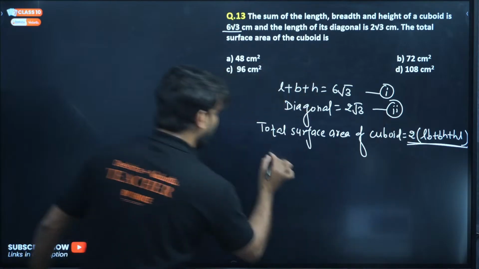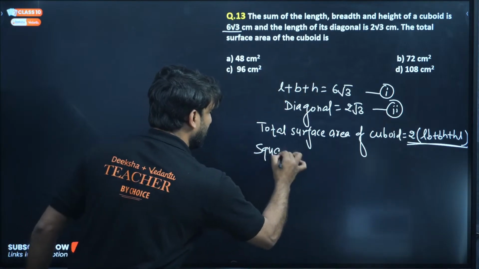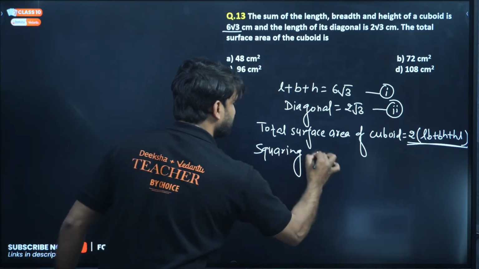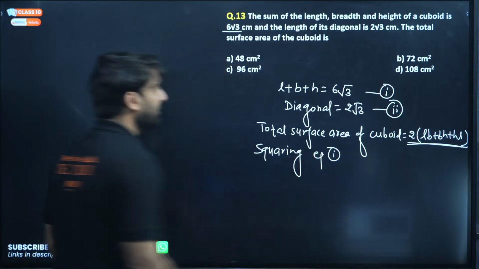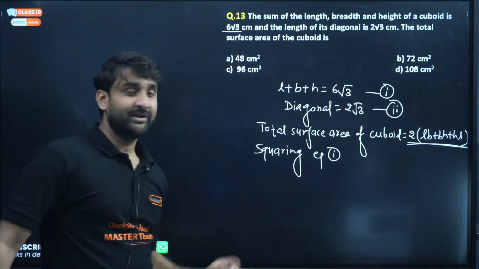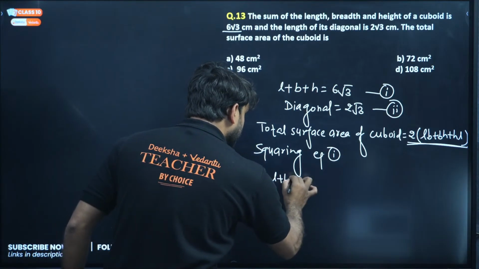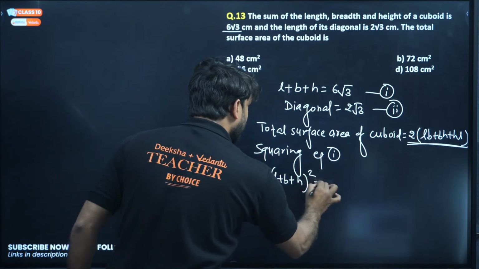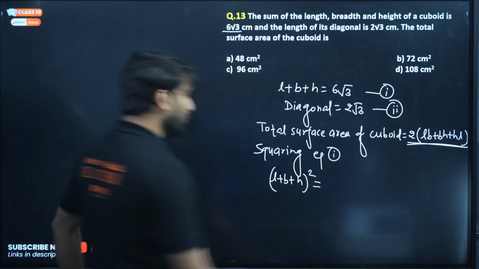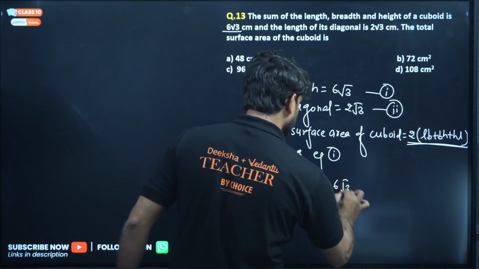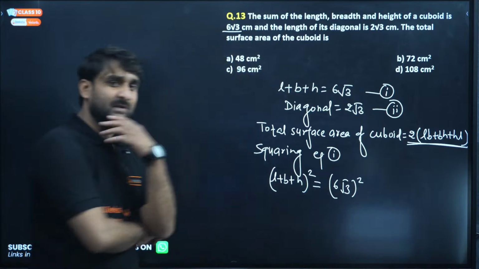Squaring equation number 1, look. If I square equation 1, then (L plus B plus H) whole square will be equal to (6 root 3) whole square, because we are squaring both sides.